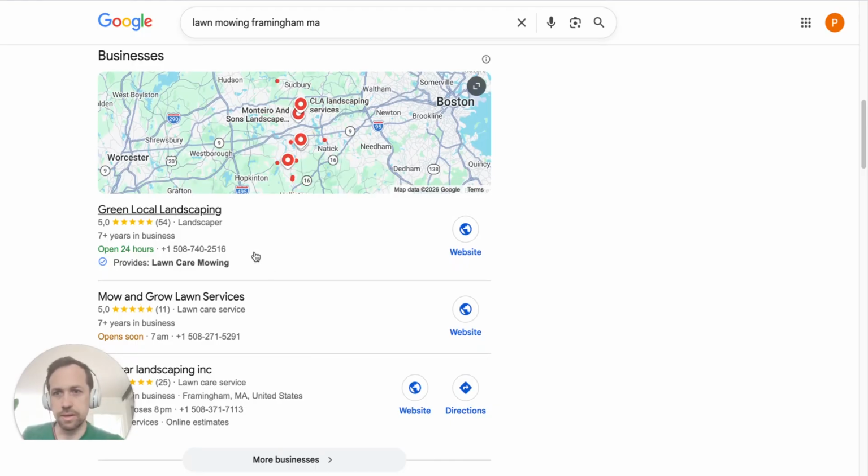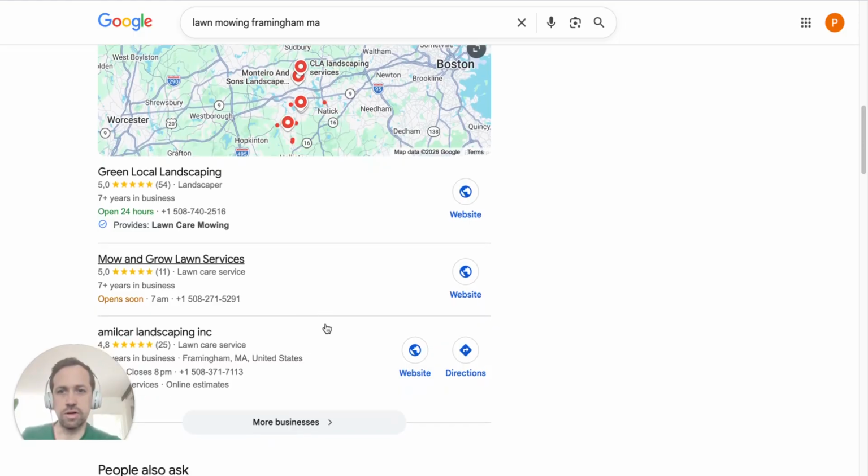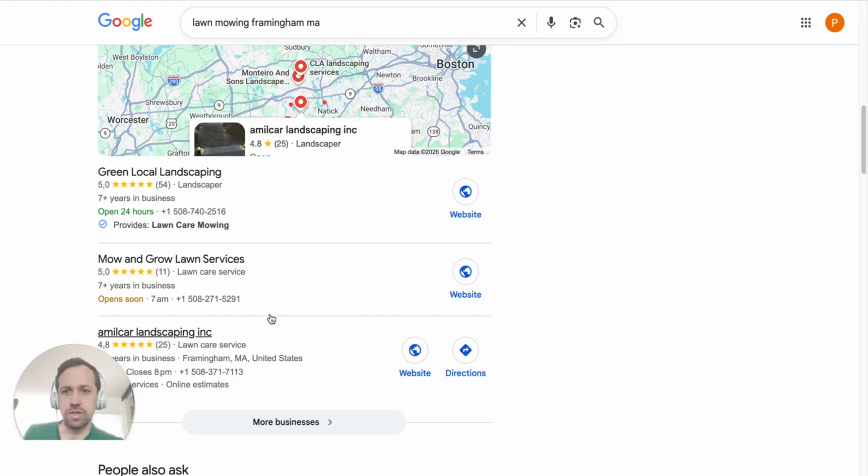I think what is causing them to rank in this area is this has lawn in the name. Possibly this is located in Framingham. So those are things to consider: your location of your Google business listing in comparison to the keyword, your reviews, and how your listing is.